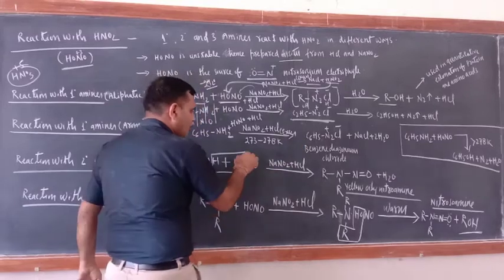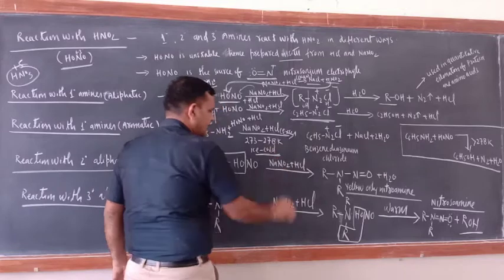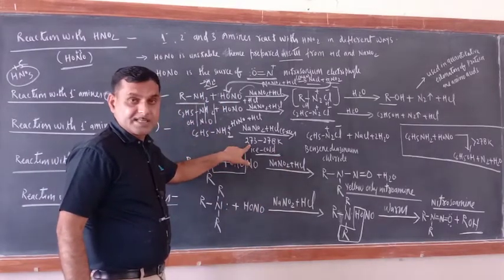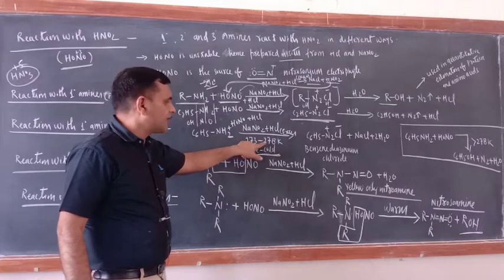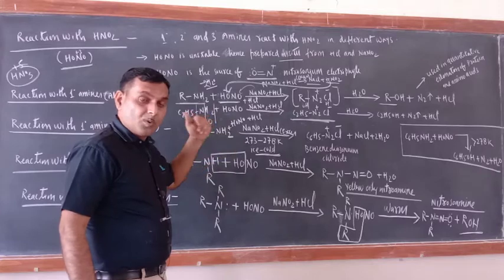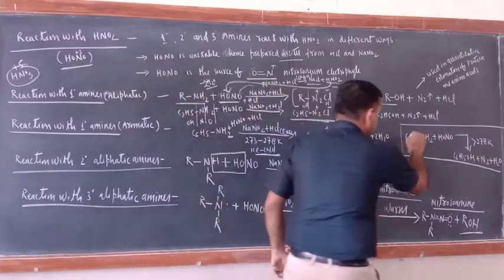Here ice cold condition should be maintained. Ice cold condition. Temperature should be 0 degree Celsius to 5 degree Celsius, means 273 Kelvin to 278 Kelvin. If temperature is more than 278 Kelvin, then you will get this reaction.